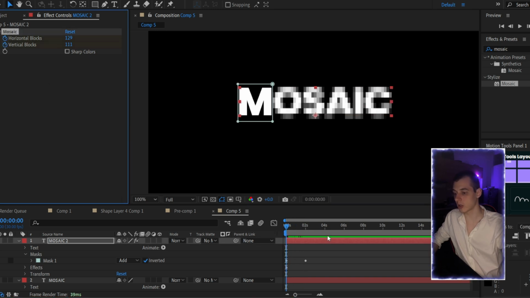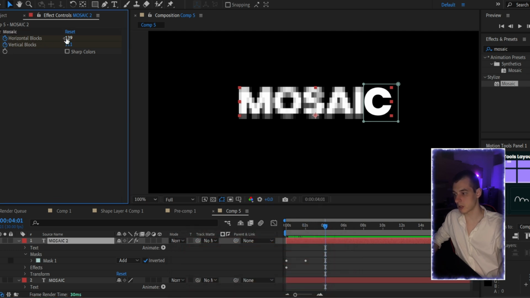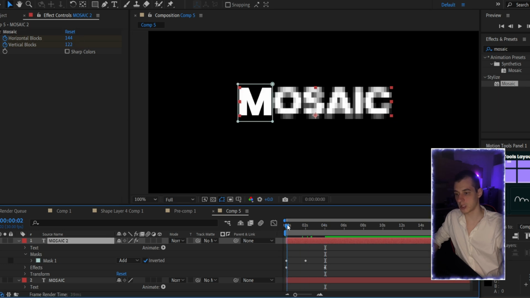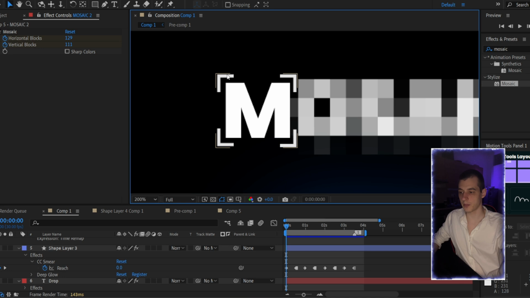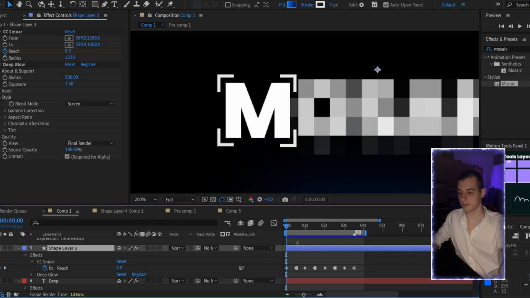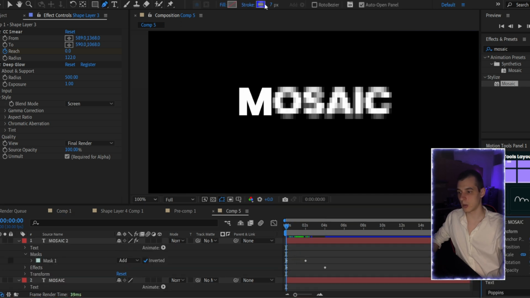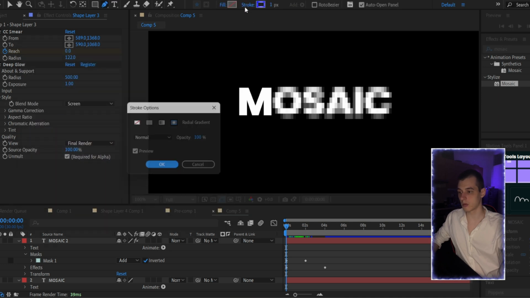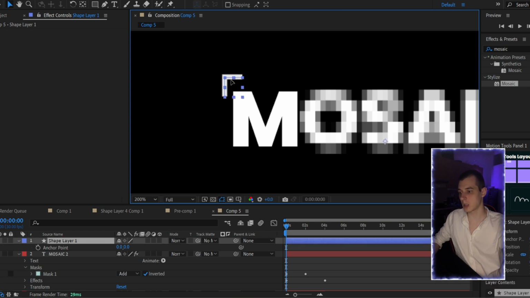Also, I'd propose you make some keyframes for these horizontal blocks. Maybe you will increase and decrease it, so you will be able to see some movement here. Okay, and guys, as you mentioned, I made in my composition this frame, yeah, so we can name it a frame, and it goes with this text, and let's create it too. I'm going to find the fill, just let it be white colored. Okay guys, we have something like this.